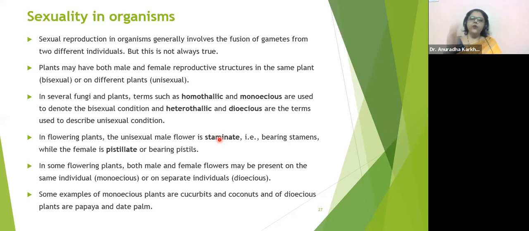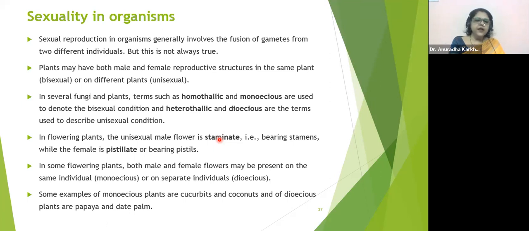Individual means one single flower having either stamens or carpel. Okay, got it? That is the meaning of individuals. ठीक है, समझा? कोई डिफिकल्टी है? समझ में आ गई बात? ओके, अब next is going to be what? हाँ, that only I said ना बेटा.